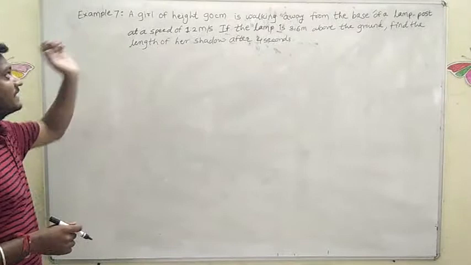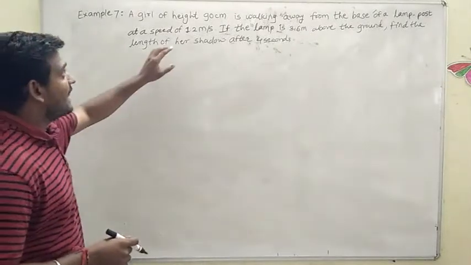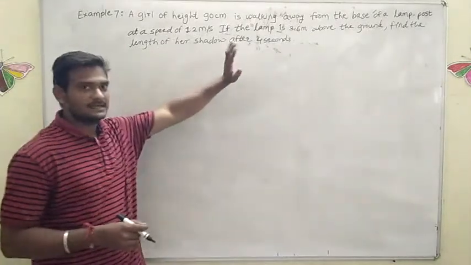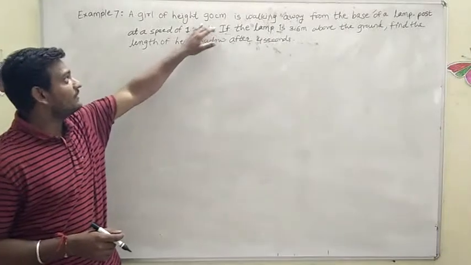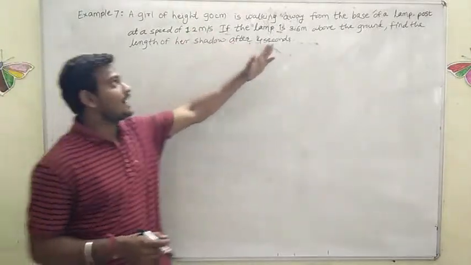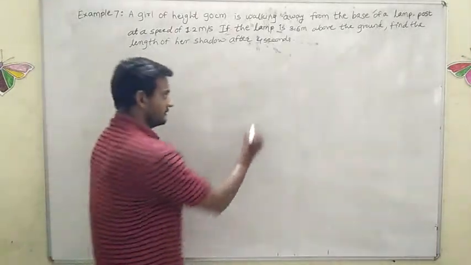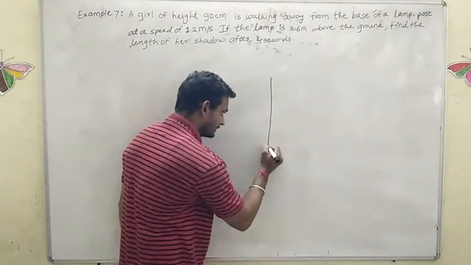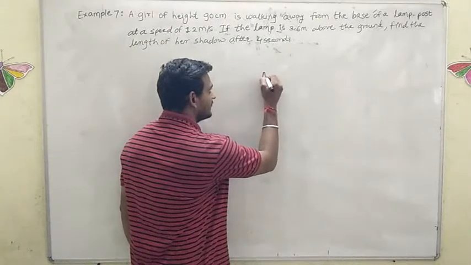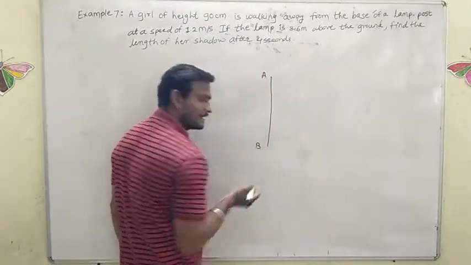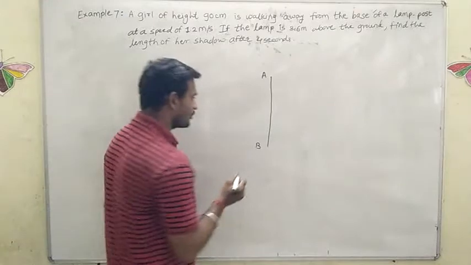See here, in example number 7, what is given? A girl of height 90 centimeter. There is a girl who has a height of 90 centimeter. She is walking away from the base of a lamp post. There is a lamp post. I will consider one lamp post. See here, AB be the lamp post. I will consider AB as a lamp post.